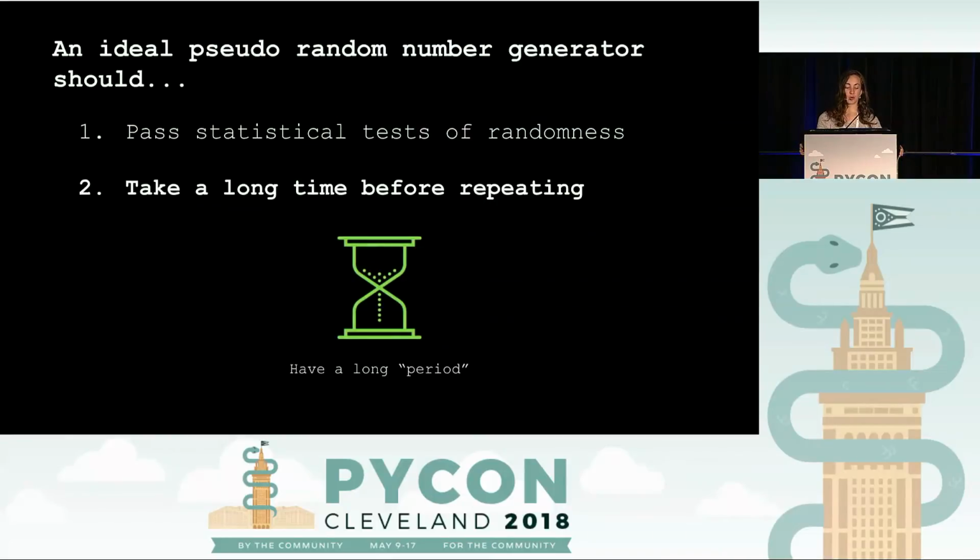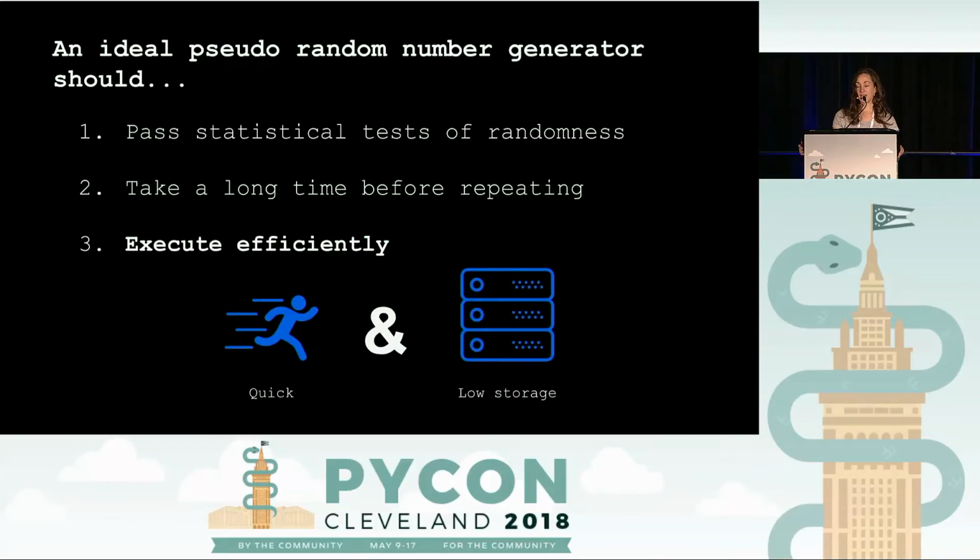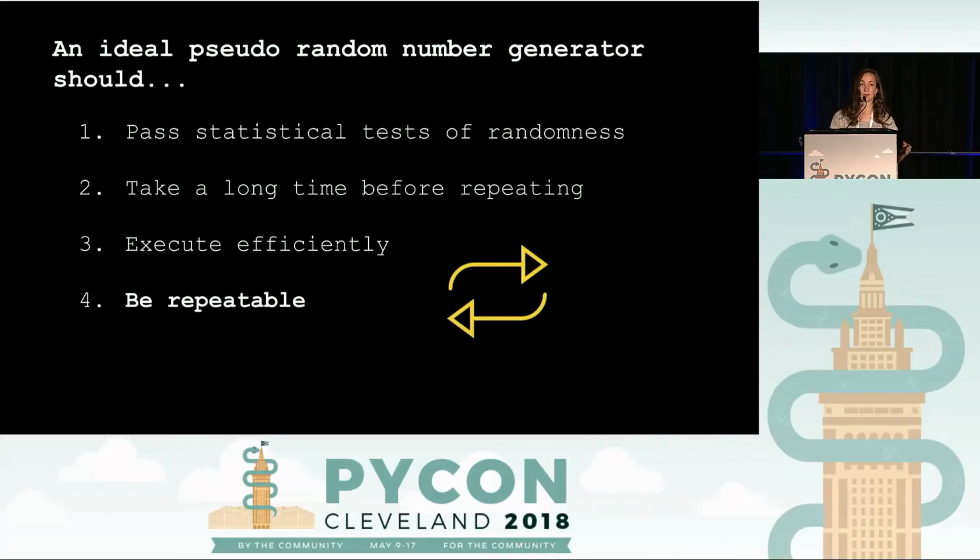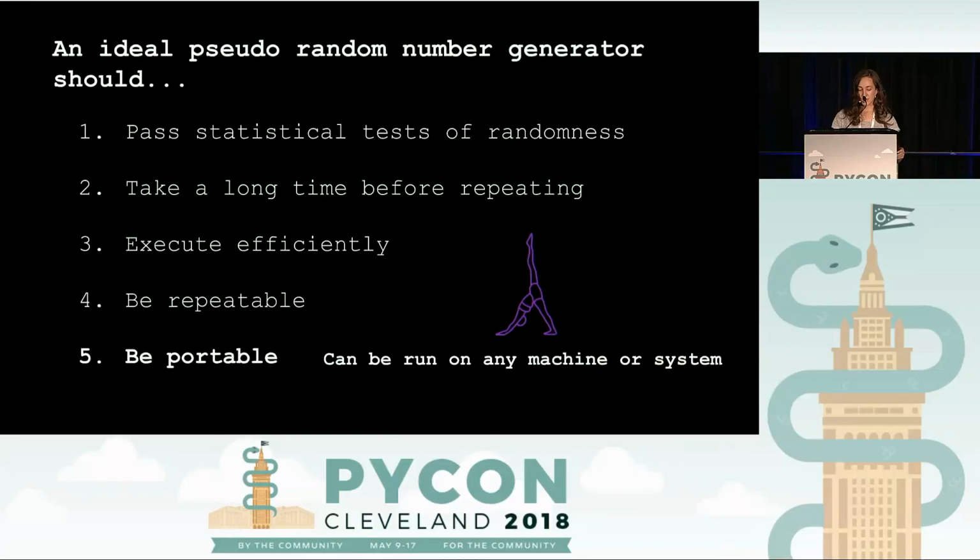Another big quality that is important is we want our pseudo-random number generator to take a long time before repeating. That might surprise you, but we do want it to repeat, and we want it, obviously, to take a long time before it does so. In mathematical terms, that is known as having a long period. Third, we want our algorithm to execute efficiently, meaning that we want it to be fast and take up relatively low storage. Fourth, like I hinted at before, we want it to be repeatable. And then fifth, we want it to be portable, meaning that we should be able to run the same system on any machine and we wouldn't have any problems, so it shouldn't have to be run on a Mac, for example.